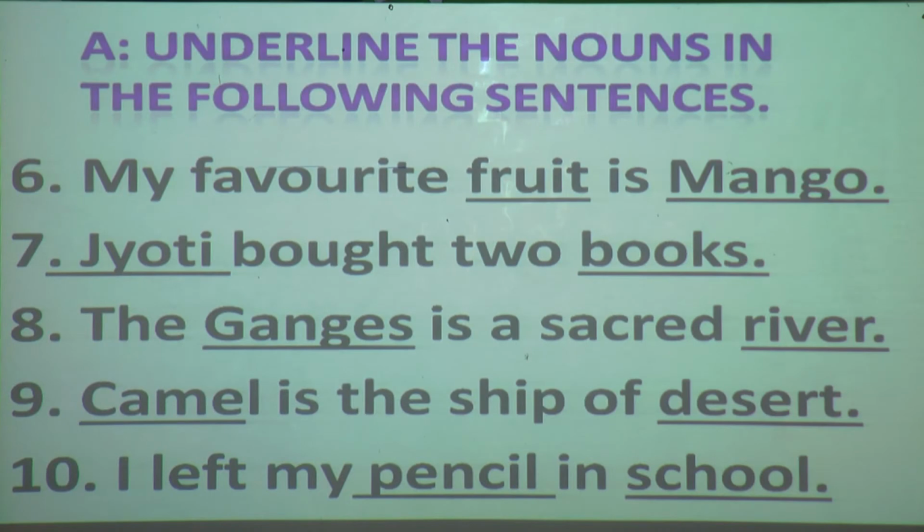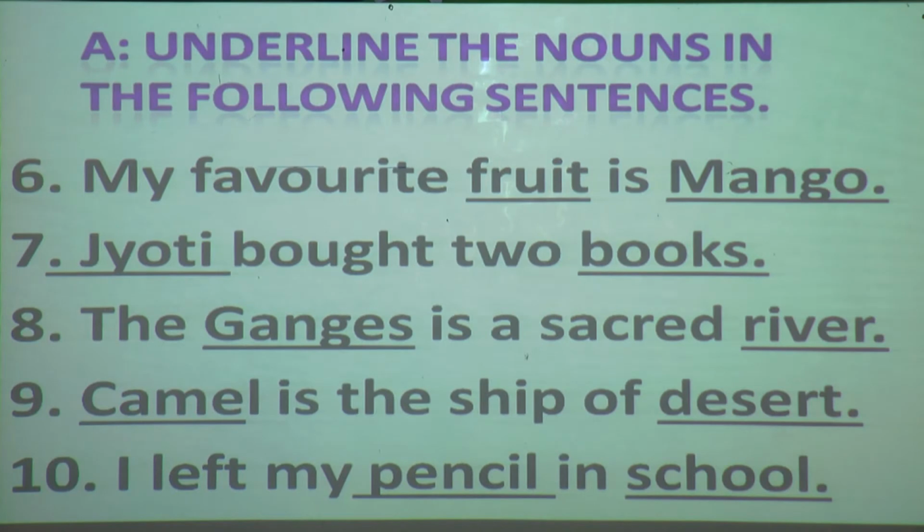7. Jyoti is the name of a girl. Books, name of things. Ganges is the name of a river and river is a common noun. 9th, camel is a specific name of an animal. Desert is the name of a place.